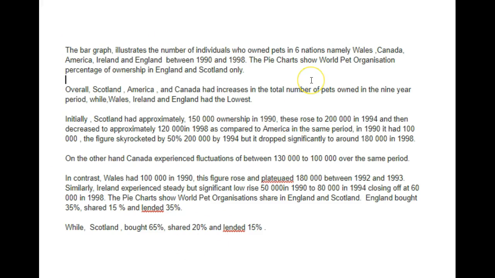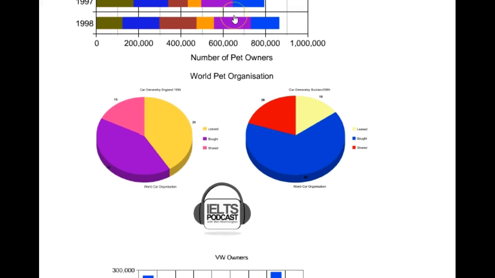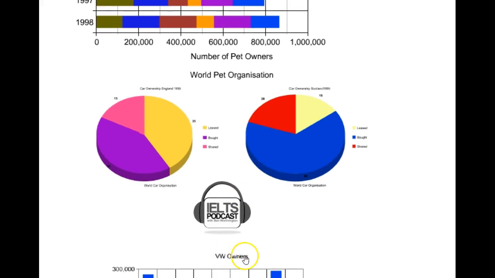So I've already had a read through your essay, and the majority of your errors are, well, there's a couple. It's mainly grammatical constructions, so I'll mostly be showing you correct pronunciation, the correct use of semicolons, but also this graph here is not part of the task. The World Pet Organization number of pet owners refers specifically to this one here, whereas this is a graph, these are pie charts about the number of Volkswagen owners, and they are separate from this. So this is an easy mistake to make, so what I'll do is I'll just remove any references to these pie charts.